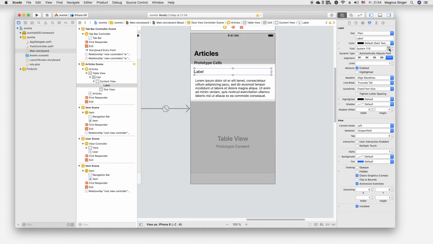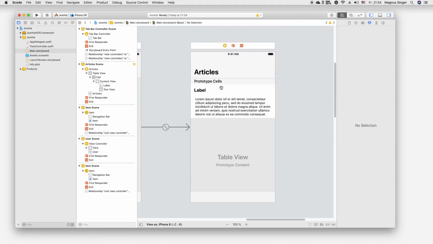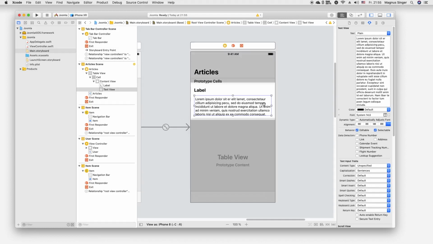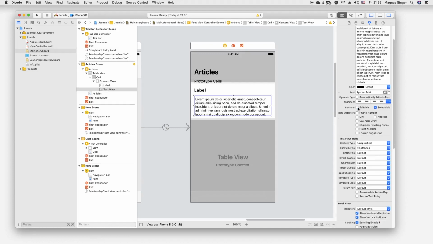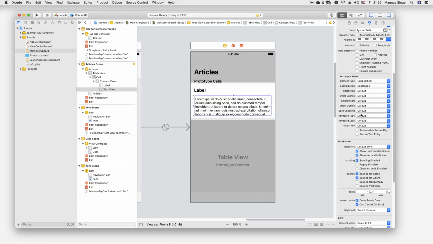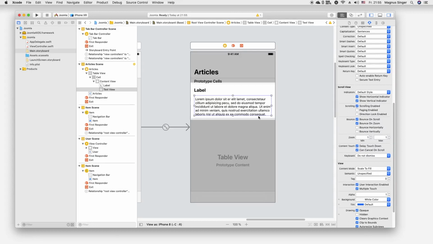I can just make it a bit bigger and bold, so you can see it's now more like a title, and this will be non-editable and selectable, no. And now I will make it like this so that the cell will be adjusting to the text. So I will disable scrolling inside the text view.